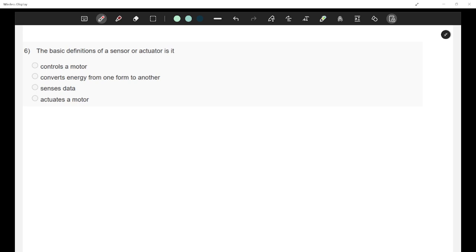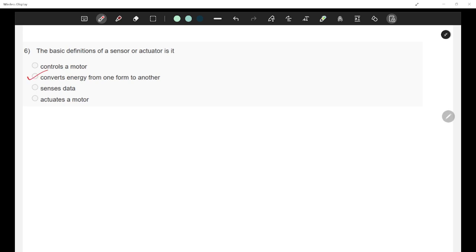So it is asking a general definition, right? So it should fit both sensor and actuator. Most of the options actually define either sensor or actuator, not both. So any answer to this question? It converts energy from one form to another. Yeah, right. Very good.